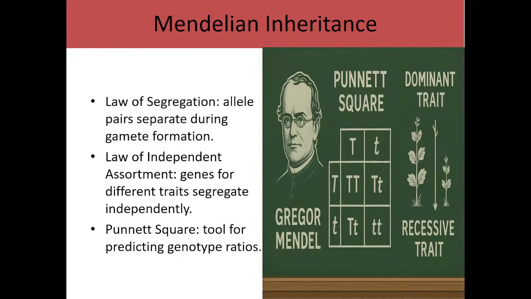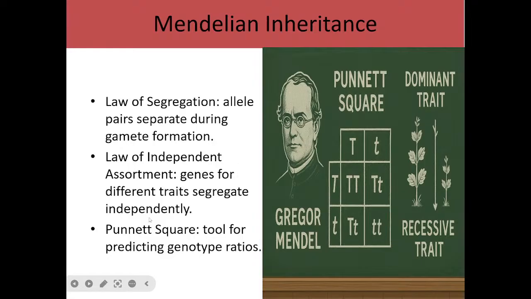And in Mendelian inheritance, the first law of Mendel is known as the law of segregation, which has to do with allele pairs separating during gamete formation. Each trait is controlled by a pair of alleles or a pair of genes.